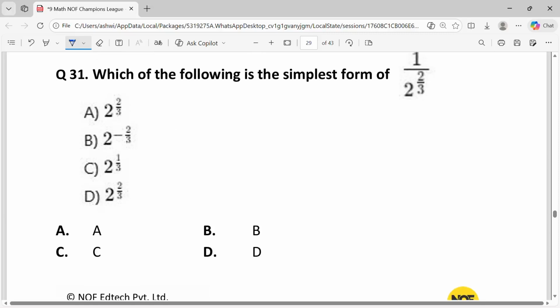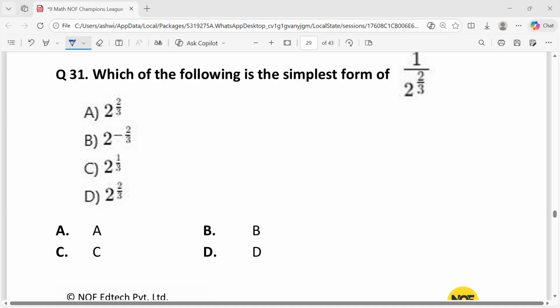Question 31. Which of the following is the simplest form of 1 upon 2 to the power 2 by 3?